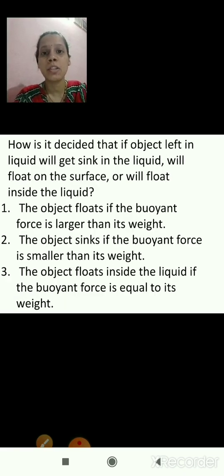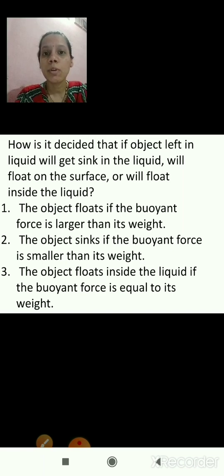The last part is how we can decide whether the object will sink in the liquid, float on the surface, or float inside the liquid. There are three points.